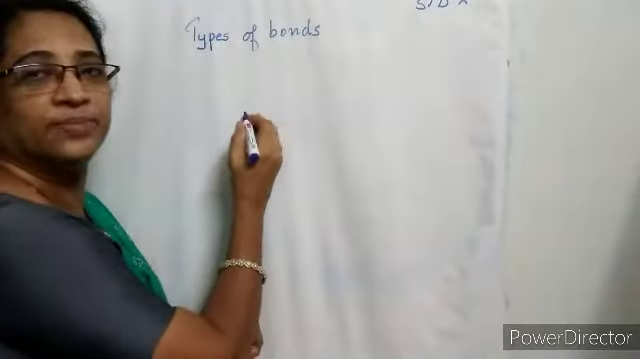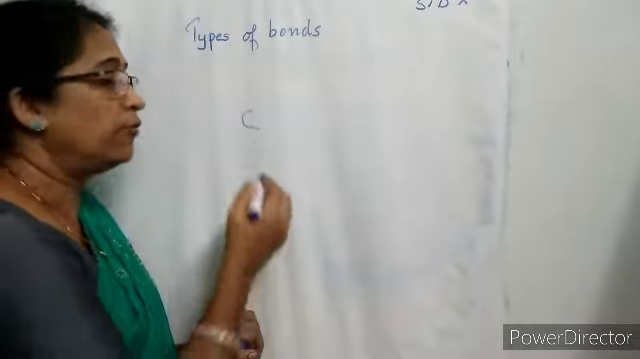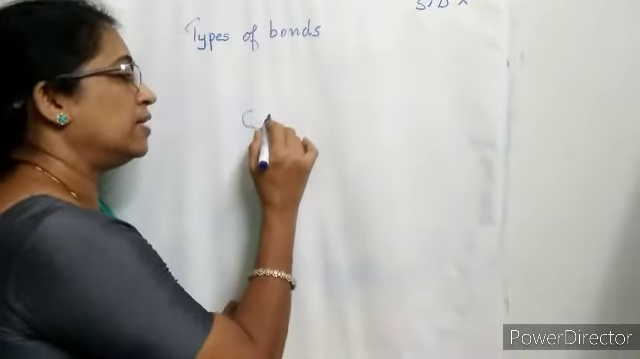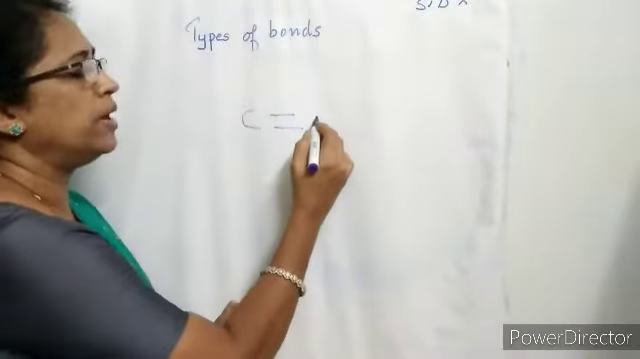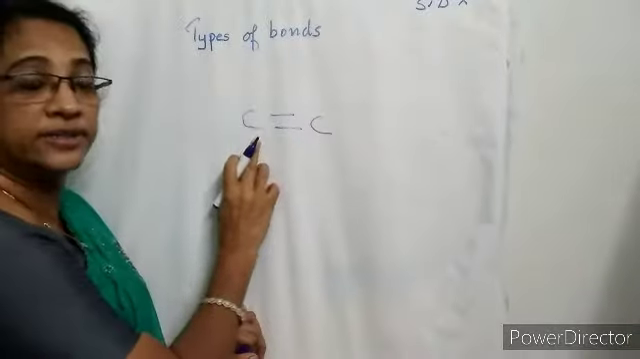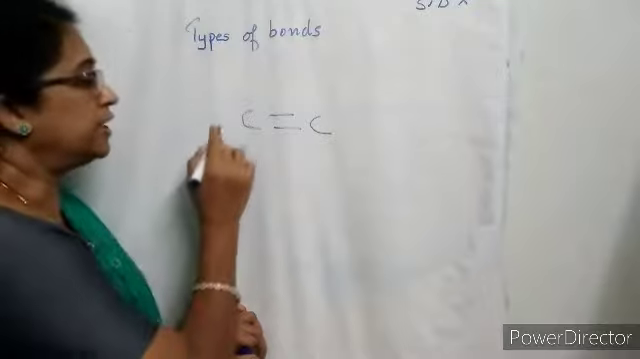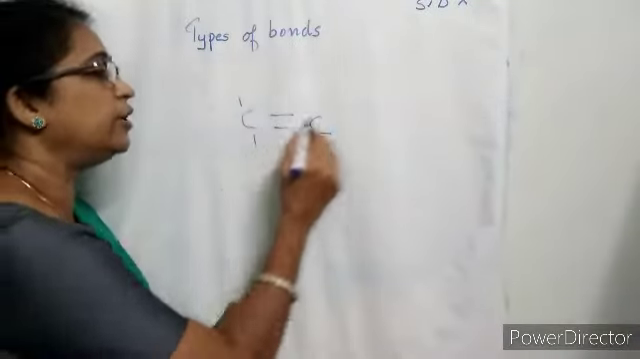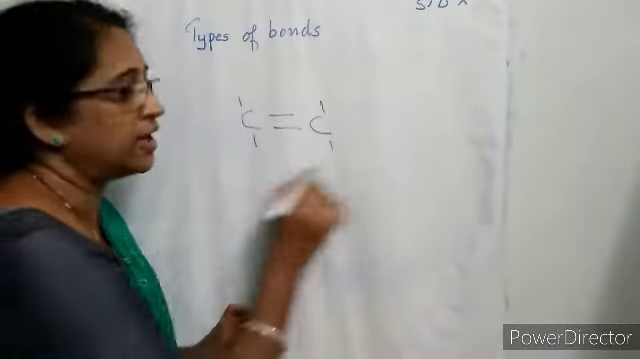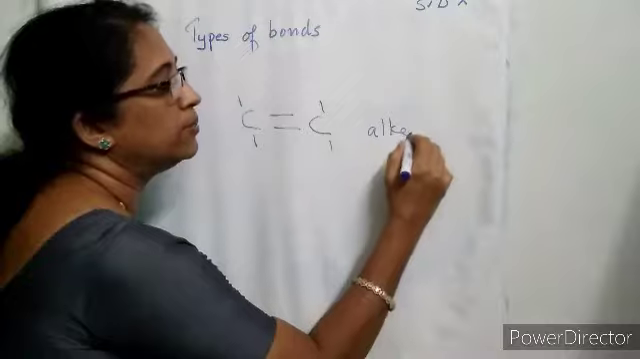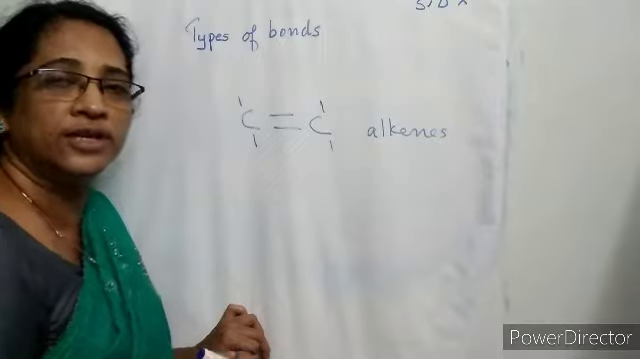Next case, we already know that the valence shell of carbon has how many electrons? 4 electrons, and two pairs of electrons are shared between two atoms of carbon. A double bond is formed, and the remaining valencies of carbon are satisfied by hydrogen atoms. And carbon-carbon double bonded compounds are called alkenes. The double bonded compounds are called alkenes.